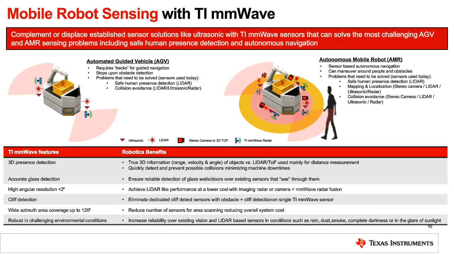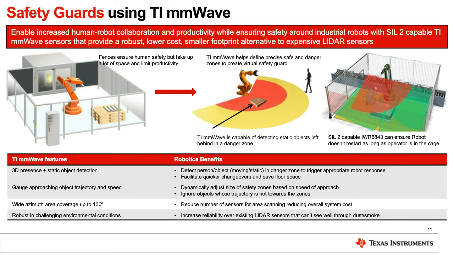And the last application in industrial, which I will cover today, is safety guards using TI radar. Traditionally, on the left picture, if you can see, these are the robotic arm movers, which are typically fenced in order to create a safety net. And with Industry 4.0, our goal is to increase human-robot collaboration, thereby increasing the efficiency and the productivity of the system.